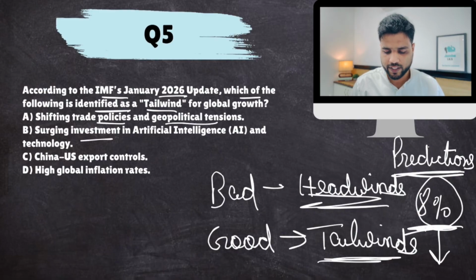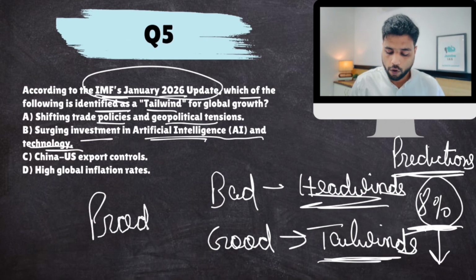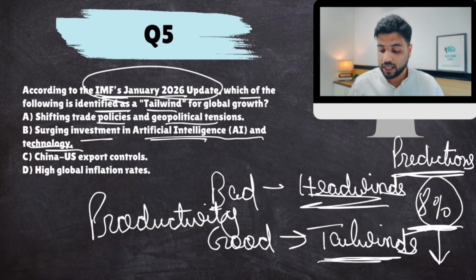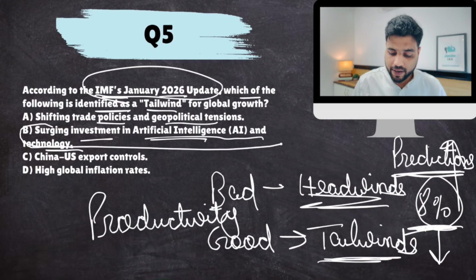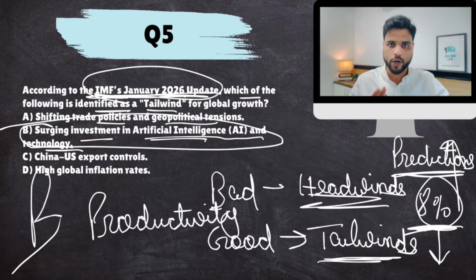It can be surging investment in artificial intelligence and technology. As per IMF's January update, IMF says that more investment in AI and technology would boost productivity of the economy. And this increase in productivity can further increase our growth rate estimation. So this is a tailwind as identified by this IMF report. So the answer is B. You understand the whole point now?